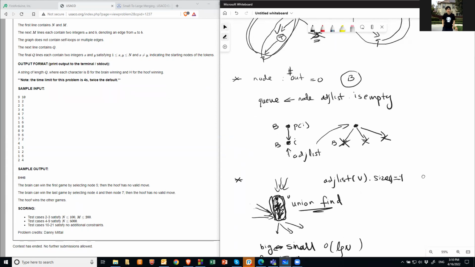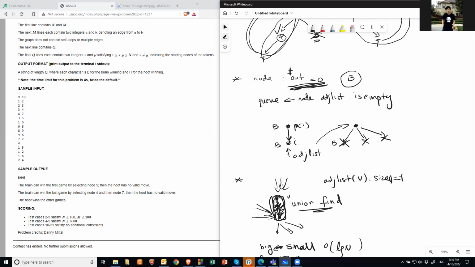So basically step number one, you find every node that has out edge 0, those are the dead nodes. You put those into the queue, and then you look for them. Every time you find one, you remove it, meaning reduce this node from the adjacency list of its parents, right?